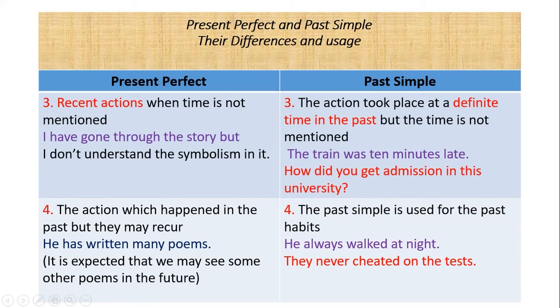The actions which took place at a definite time in the past, but sometimes we do not mention the time here as well. But we are sure that actually it happened in the past. The train was 10 minutes late. There is actually no definite time mentioned here, okay? How did you get admission in this university? We don't know actually what time they are talking about.